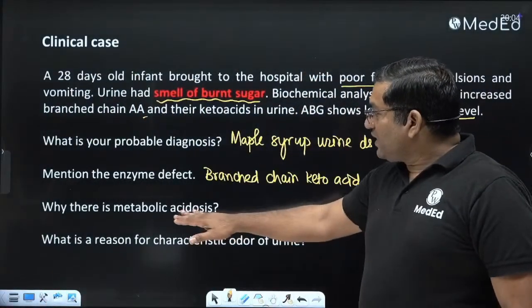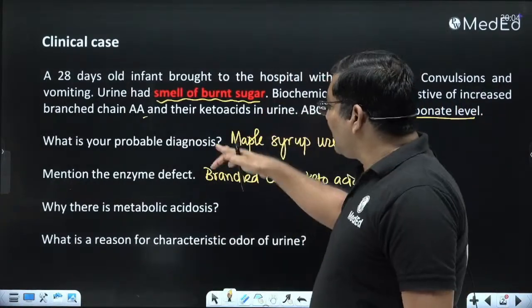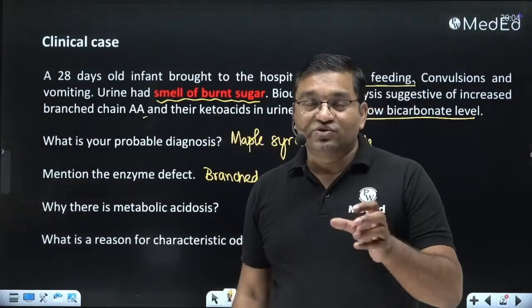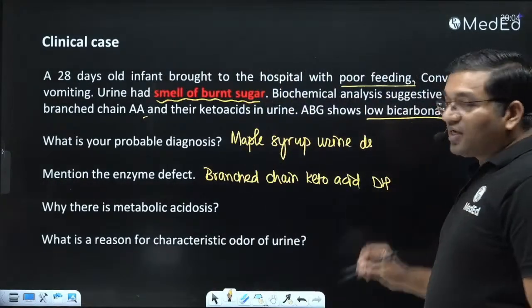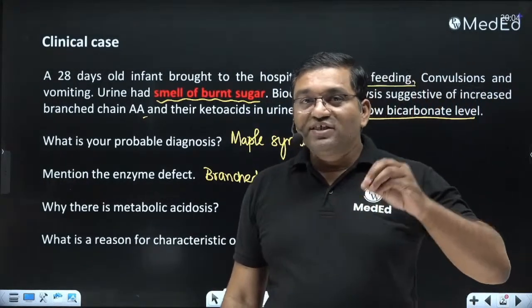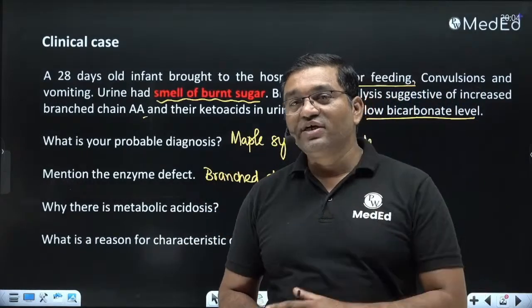Why is there metabolic acidosis? Because there is continuous production of branch chain keto acids and elevated level of branch chain keto acids. These acids are neutralized by bicarbonate. So bicarbonate is utilized for buffering these acids. That's why the decrease in the bicarbonate level causes the metabolic acidosis.